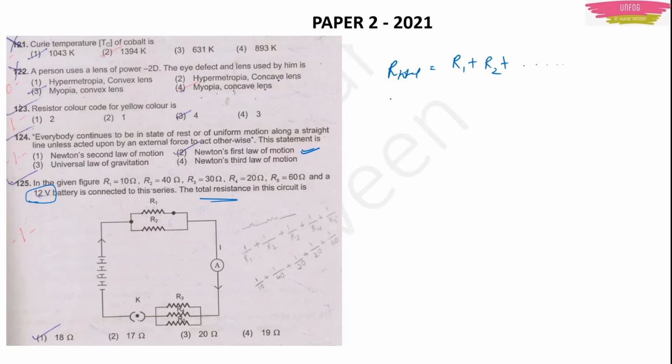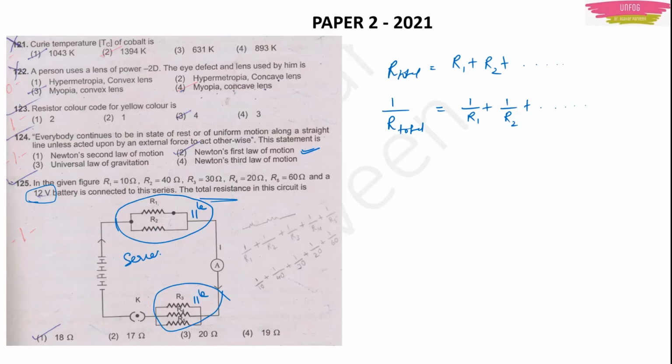And if the resistors are connected in parallel, then you find the total resistance as 1 upon the total resistance is equal to 1 upon R1 plus 1 upon R2 plus, depending on how many resistors are connected. Now first see here, R1 and R2 are connected in parallel. Then R3, R4 and R5 are connected in parallel. Then this entire combination and this entire combination together are connected in series.